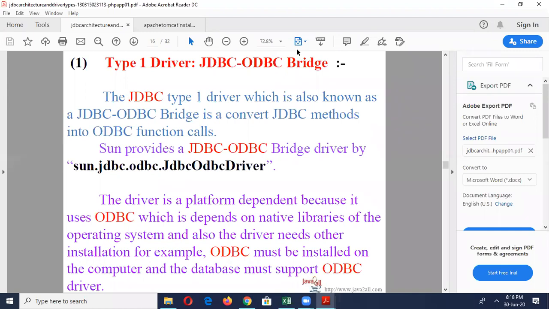The main advantages of the type 1 driver are that it is easy to install and the easiest to use compared to all other drivers. It connects to almost any database on any system for which an ODBC driver is installed. The disadvantages are that the ODBC driver needs to be installed on the client machine. It is not purely platform independent because it uses ODBC, which depends on native libraries of the operating system on the client machine. It is not suitable for applets because the ODBC driver needs to be installed on the client machine.